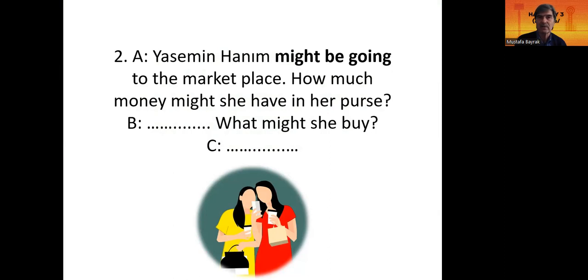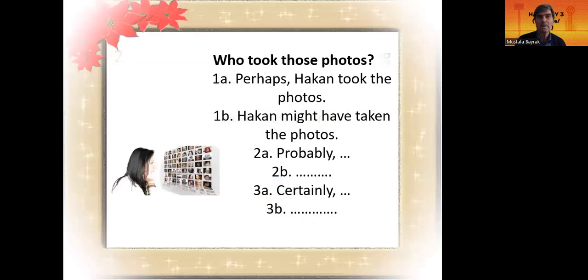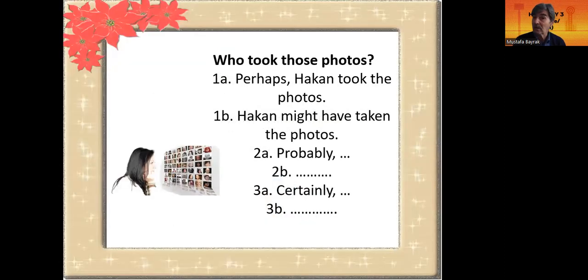I guess that she has about $1,000 in her purse, or she might have $1,000 in her purse. What might she buy? She might buy potatoes, onions, meat, eggs, butter, etc., etc. Who took those photos? Perhaps Hakan took the photos. Hakan might have taken the photos. Yeah. Or probably Hakan took photos.